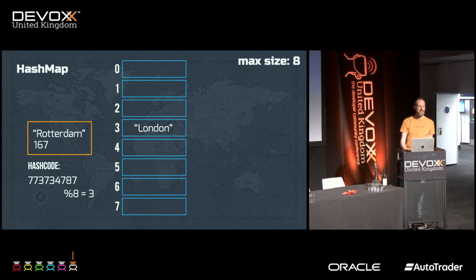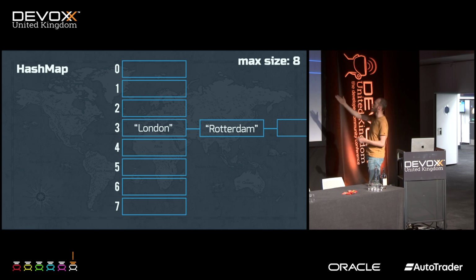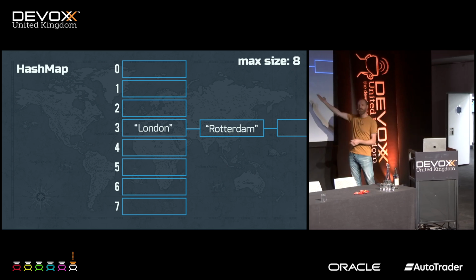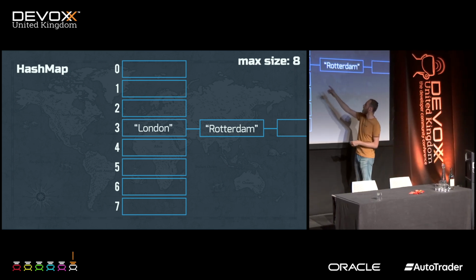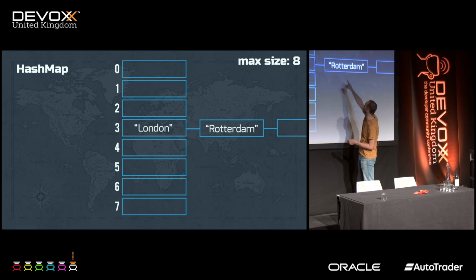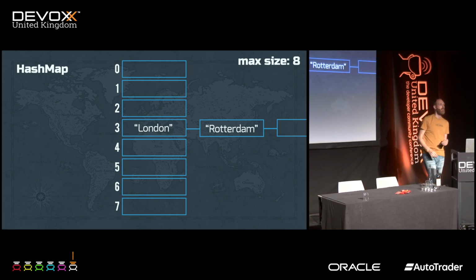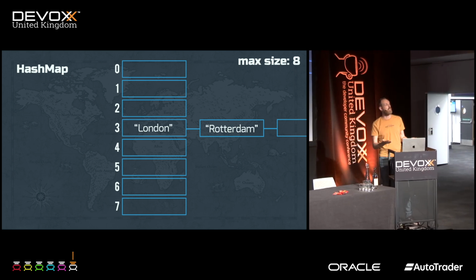If you look at the implementation of hashmap internally in Java, in case of a collision, it creates this tree-like structure where it just says, I'll turn that thing into a tree, and we first check if Rotterdam is the same as London. No, it's not. Then I look at the next one, the next one, the next one. But again, this hashmap, very fast, very safe, but we can do better.